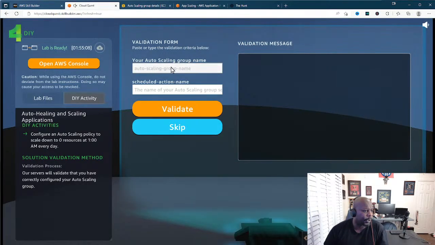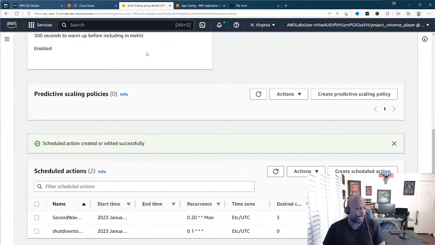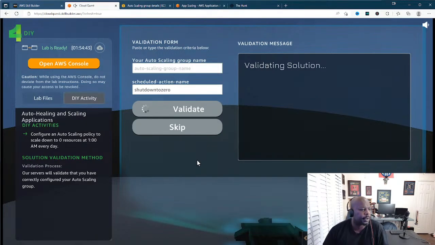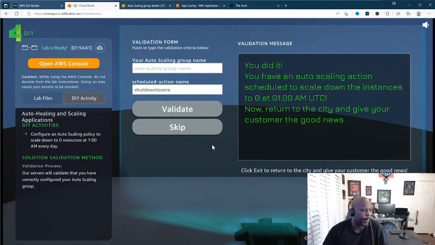Now I'm going to come over here and it says, give the scheduled action name that we just created. What was that? Shut down to 0. All right, let's see how that works out. Shut down to 0. All right, bam, you did it. So we just created a policy that shut all of our resources down to 0, and that's exactly what